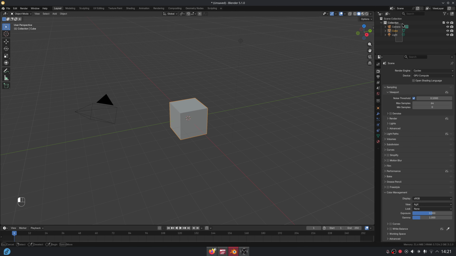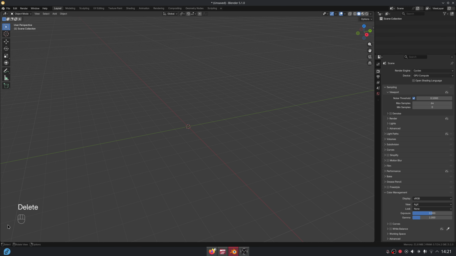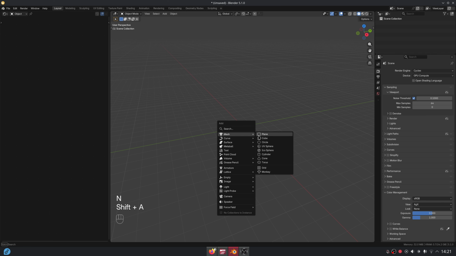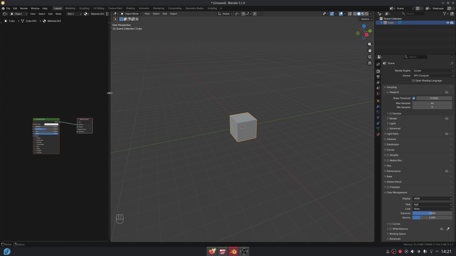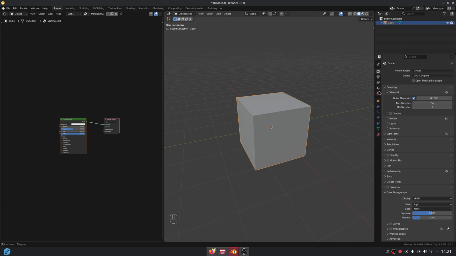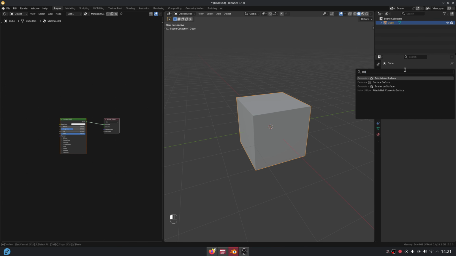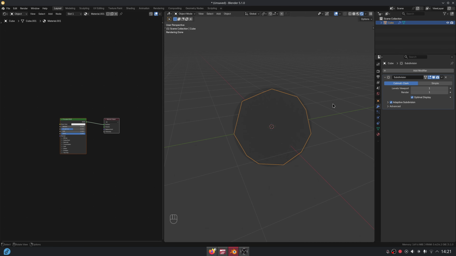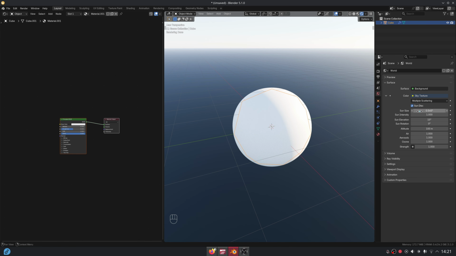Let's start by deleting everything. Open a shader editor area on the left. Add a cube object to the scene and add a new material. Switch to the Modifiers tab and add a subdivision surface modifier. Check Adaptive Subdivision. Switch to Rendered mode and add a sky texture.